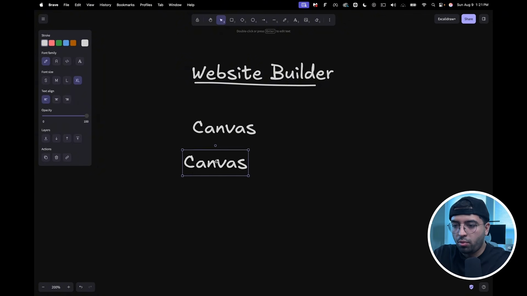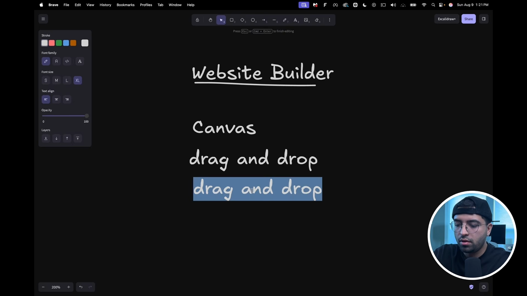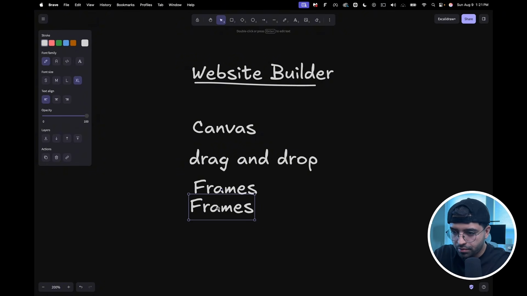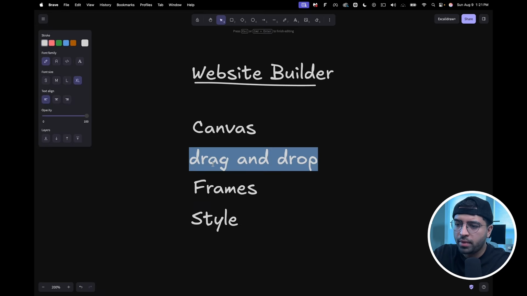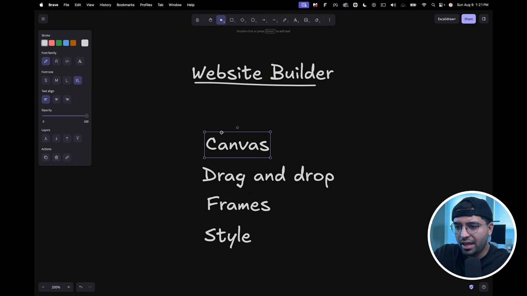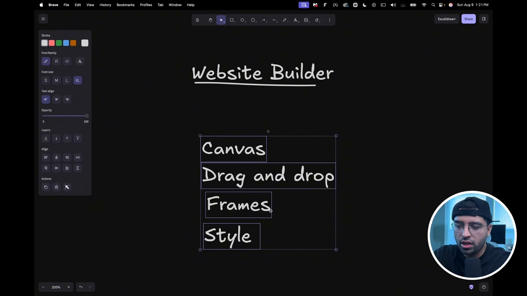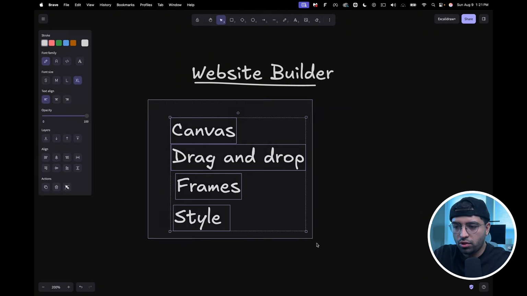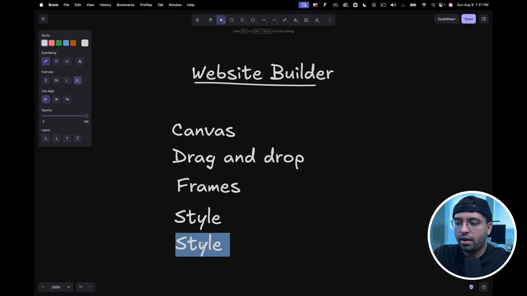The canvas, we have drag and drop, we have frames, we have style sheets, or maybe not style sheets. What do you call that? I guess styles. Well, let's just call it styles, right? So you have all of these that technically fall under the website builder, but this in and of itself is a feature. The canvas is a feature by itself. So I would break this down into a list like this, which is the tinier things that I need to have. Then I might have something like components.